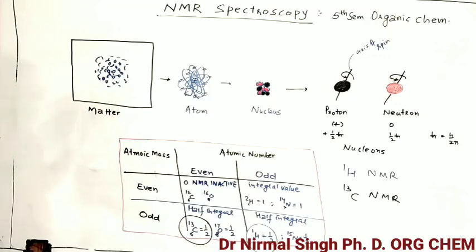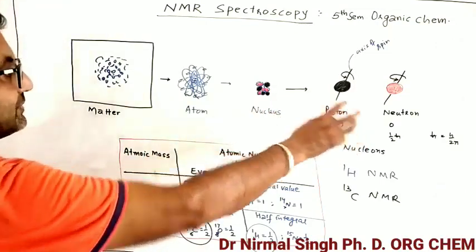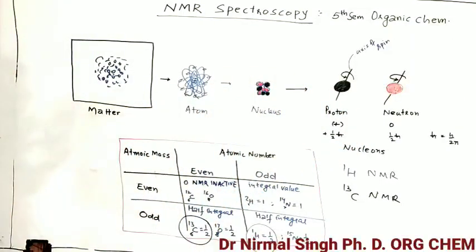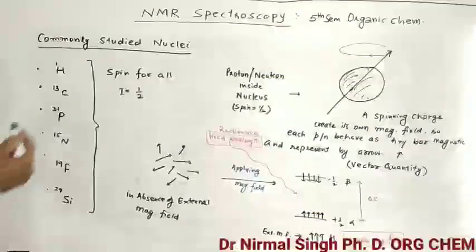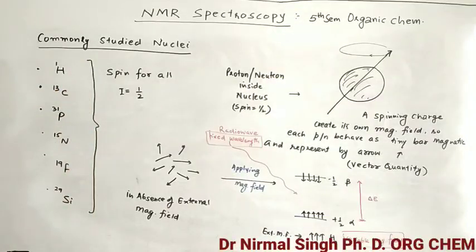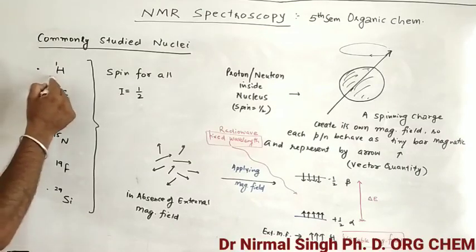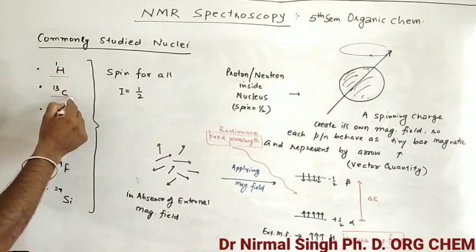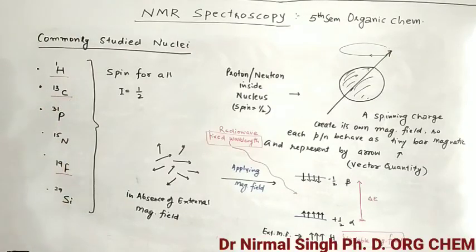If the net spin is zero, what is the net spin? It means the total spin of protons and neutrons sums up and they pair up. If there is a net spin, then that is NMR active, otherwise that is NMR inactive. Commonly studied nuclei: these are some nuclei which are commonly studied in NMR spectroscopy. Out of these, H1, C13 and F19 are very common.